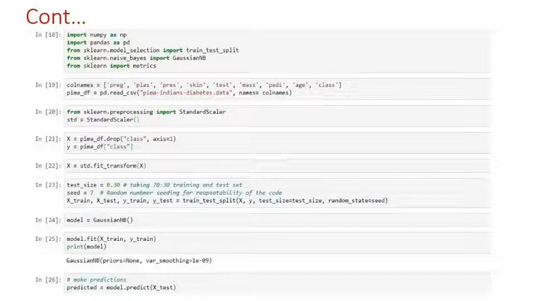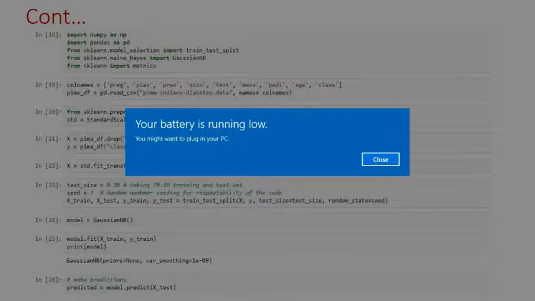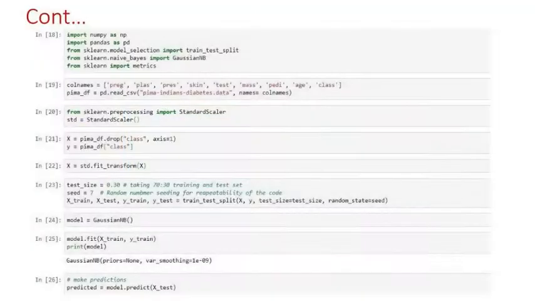Then the next step is transform. We transform the data using StandardScaler. Then we split the data into training set and test set.